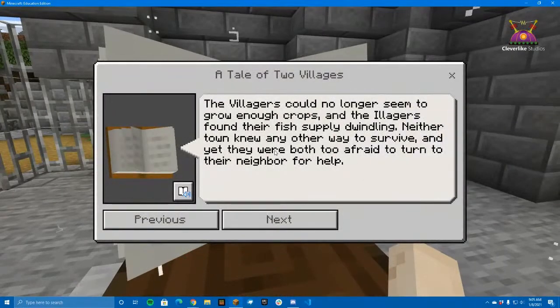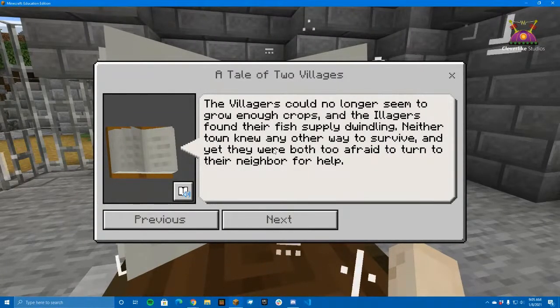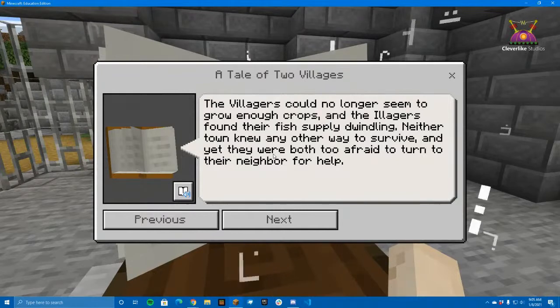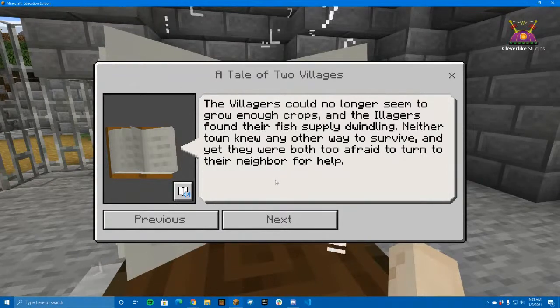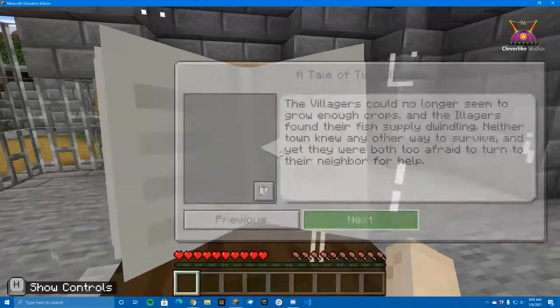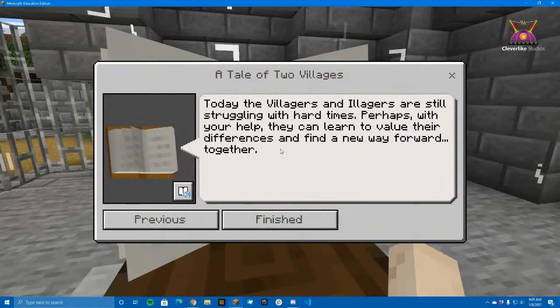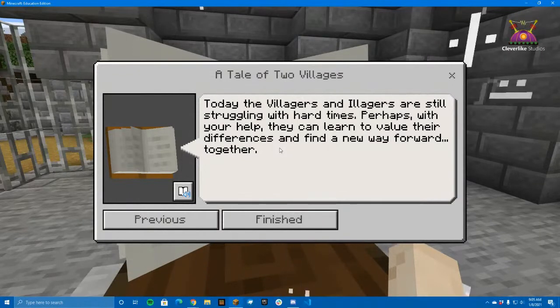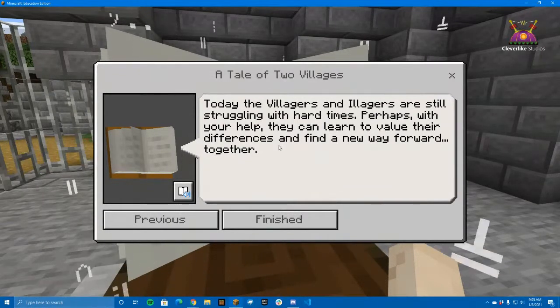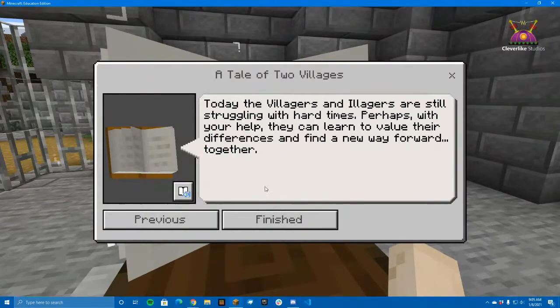The villagers could no longer seem to grow enough crops, and the illagers found their fish supply dwindling. Neither town knew any other way to survive, and yet they were both too afraid to turn to their neighbor for help. Today, the villagers and illagers are still struggling with hard times. Perhaps with your help, they can learn to value their differences and find a new way forward together.